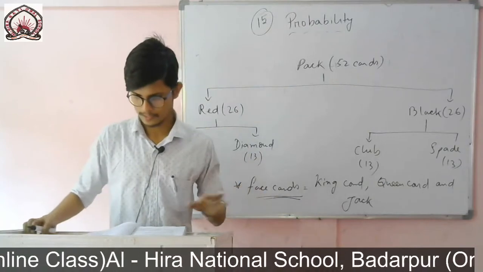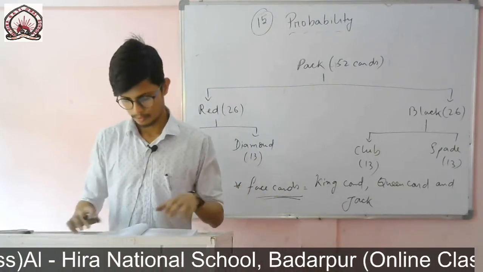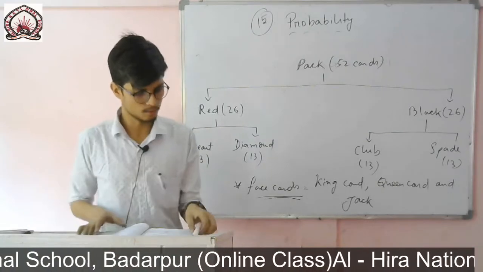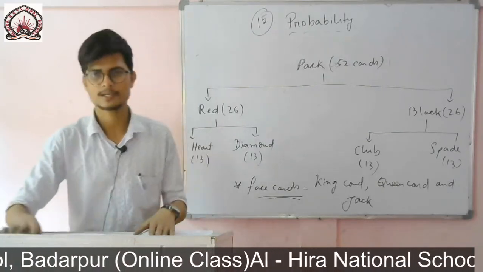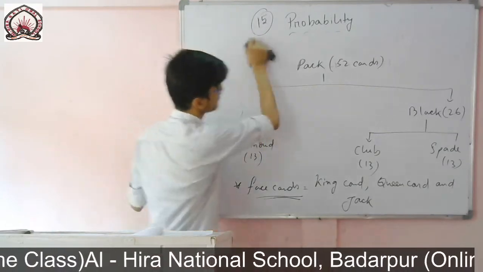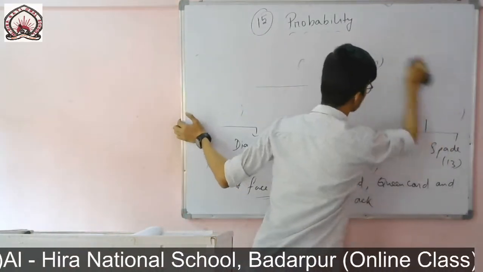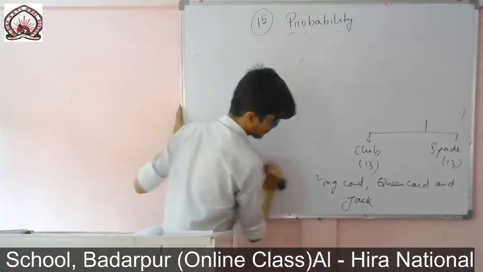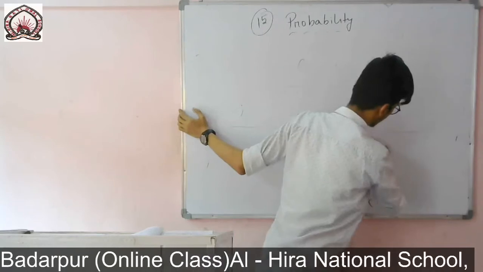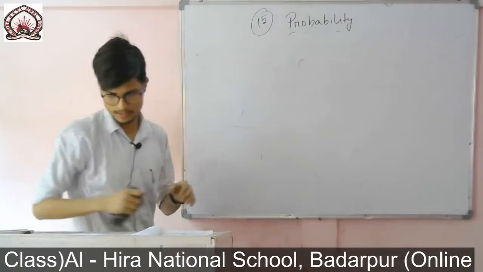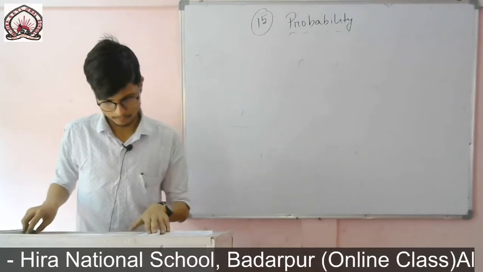So you memorize this one and write it down. Whenever you get a question related to cards, you can solve it easily if you know how many types of cards there are and what they are. Now we'll do the sums related to this, and one example is also left. First of all let me do these two questions, question number 14 and 15.